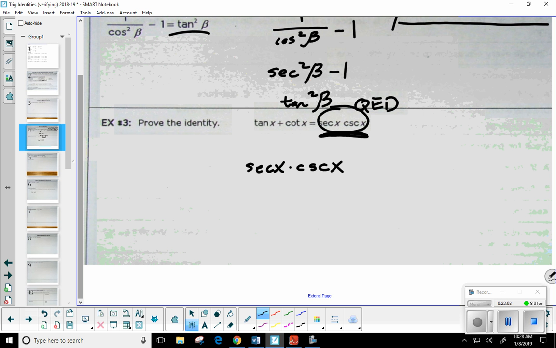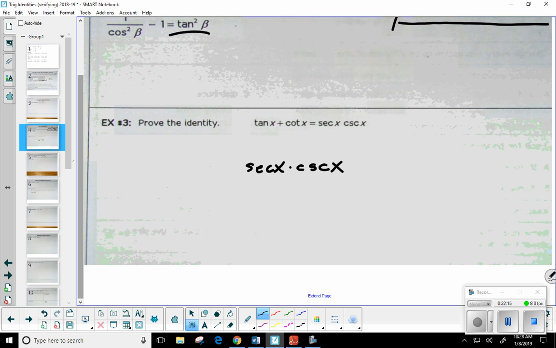Now I'll tell you, you're on the right track with what I did on the right side, but not how we got there. Let me show you. Let me go ahead and erase this. Well, now remember, are these reciprocals? Secant and cosecant. They're not reciprocal, so I would probably go ahead and start just by changing everything in sine and cosine. That's really the only thing I can see to do. So this would be 1 over cosine of x. This would be 1 over sine of x, right? So if I were to multiply them together, I've got 1 over cosine of x times the sine of x.